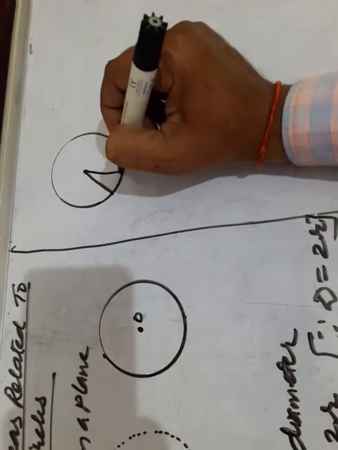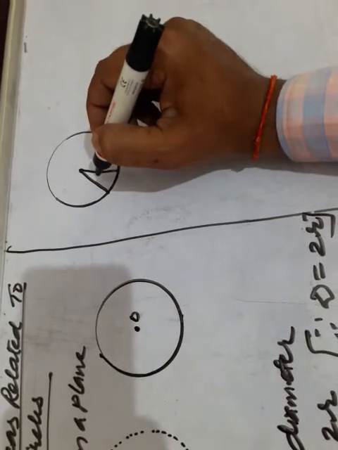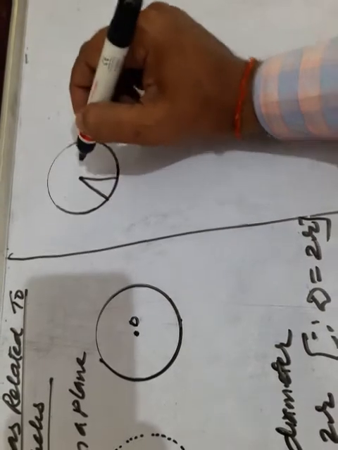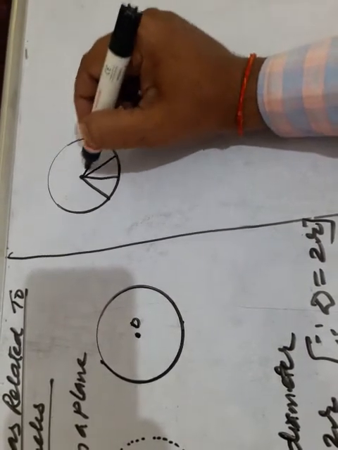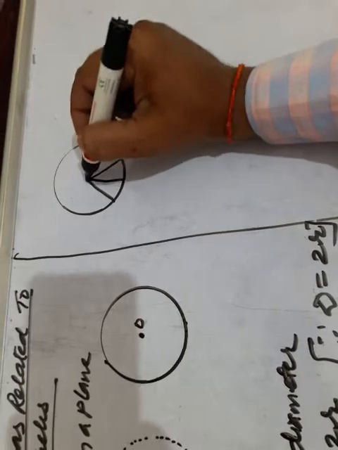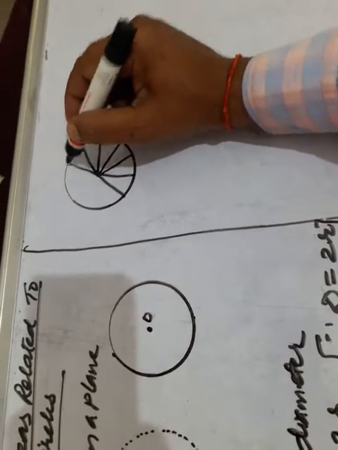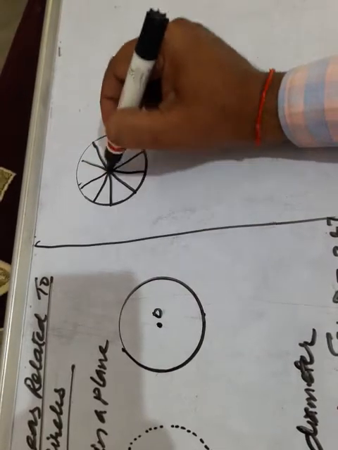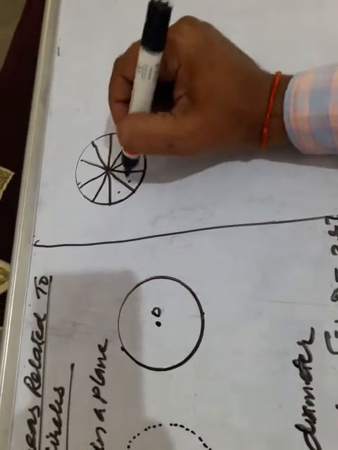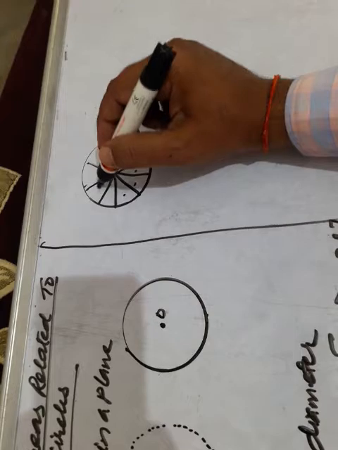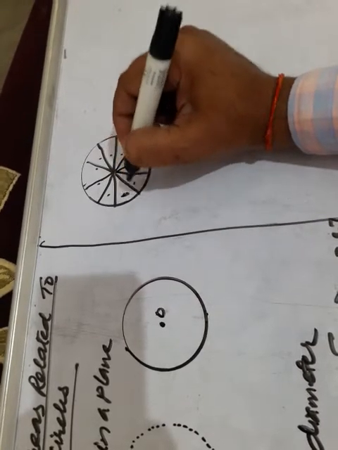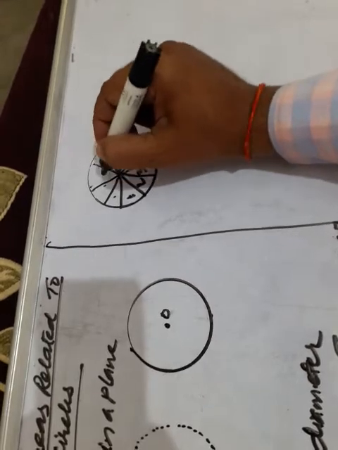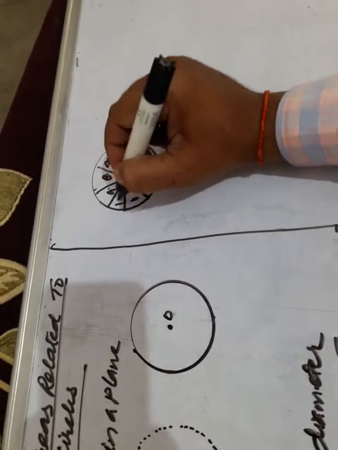Okay children, what is a sector? A sector of the circle is the region enclosed by two radii and the corresponding arc. This is a sector, this is a sector, this is again a sector. Clear children? See how many: 1, 2, 3, 4, 5, 6, 7, 8, 9, 10. Let us give them the names 1 to 10.